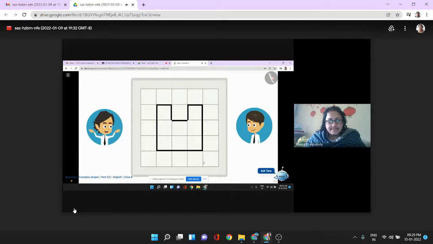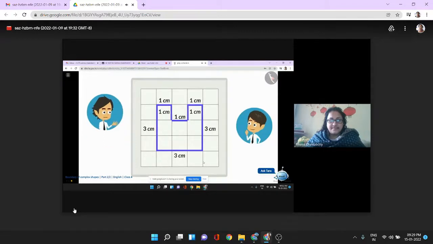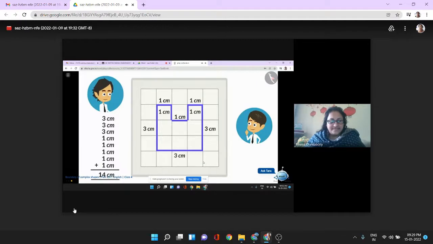Okay, let's write the length of all the edges. 3 centimeters, 3 centimeters, 3 centimeters, 1 centimeter, 1 centimeter, 1 centimeter, 1 centimeter, 1 centimeter. If we add them, the answer will be 14 centimeters. That means changing the shape of the figure changes the size of its boundary.